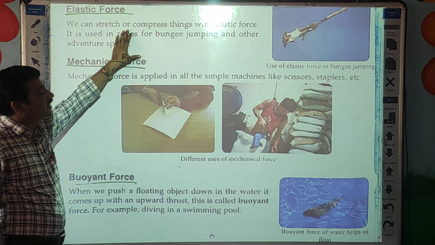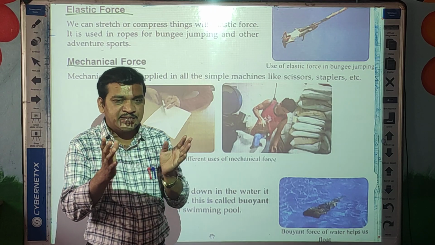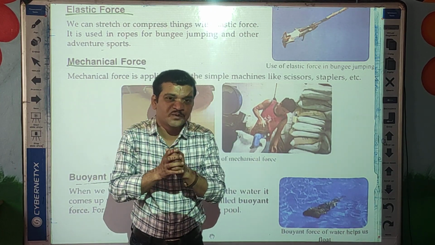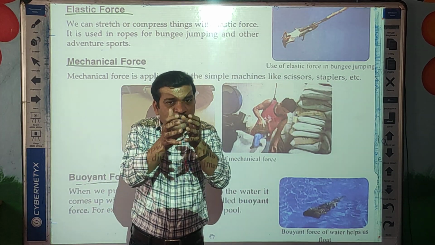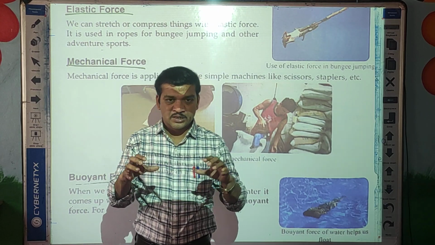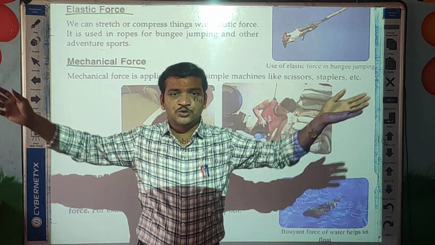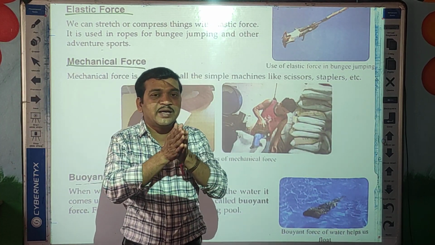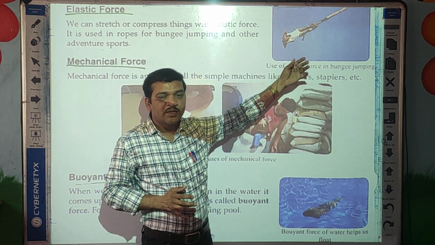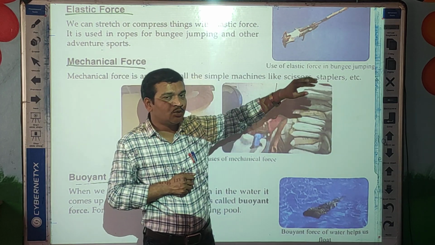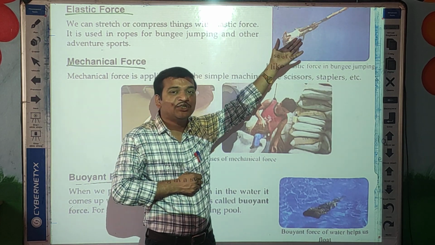We can stretch or compress things with elastic force. So this rope is elastic. It means this rope can contract and also relax. Contraction means it becomes thick and during relaxation it becomes thin. Due to the elastic nature of the rope, this person will not get any shock.